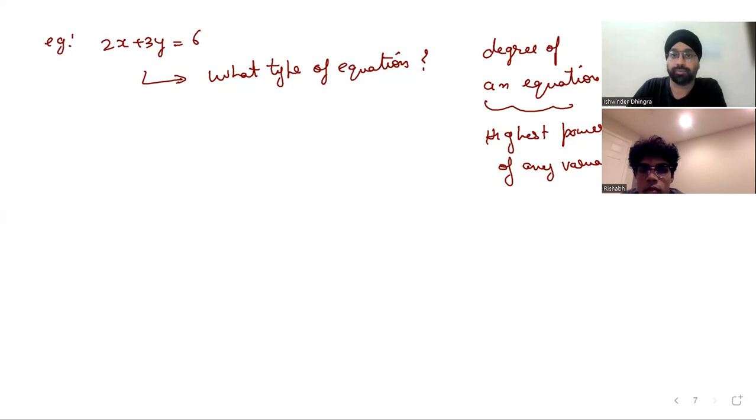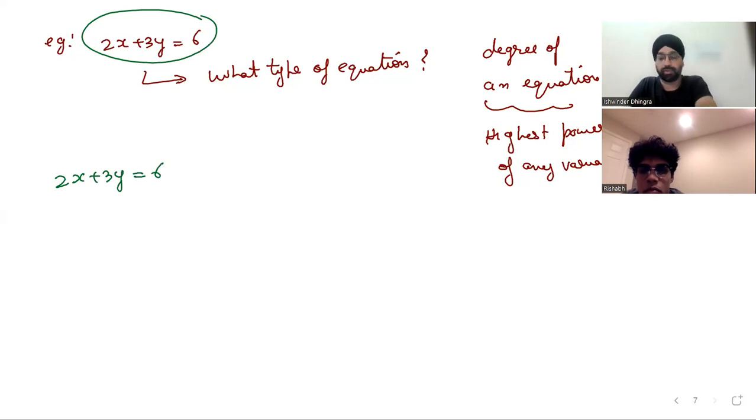Now, let's discuss this question. We have 2x plus 3y is equal to 6. May I know what all the variables are in this equation? How many variables are there? x and y. So what is the power of x? 1. What is the power of y? 1. So what is the highest power available for any variable? 1. So if we have degree as 1, the degree will be 1.